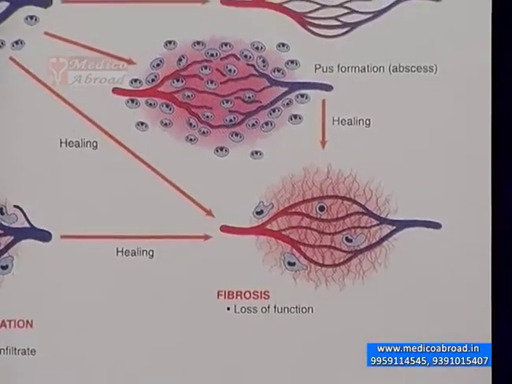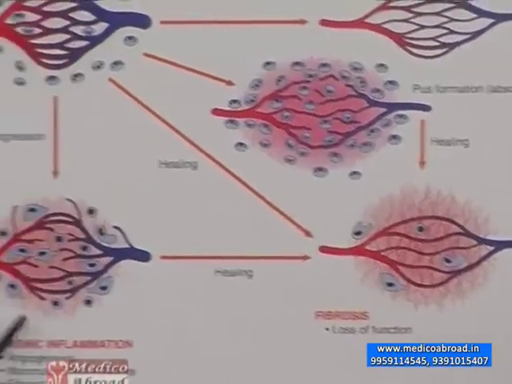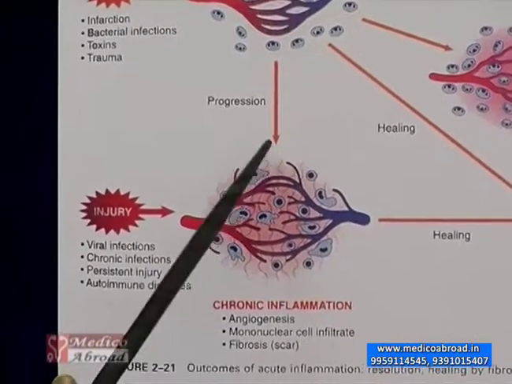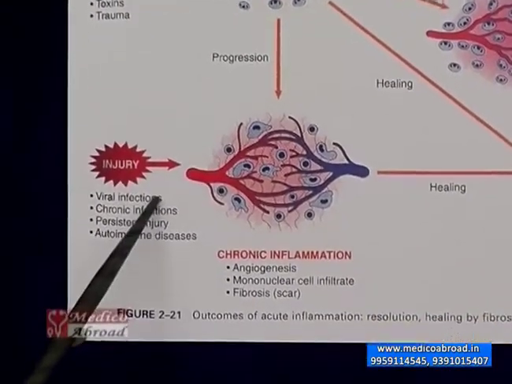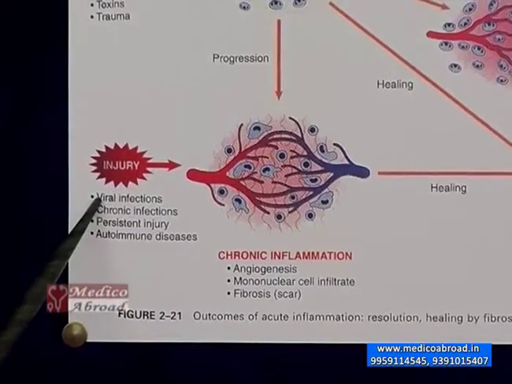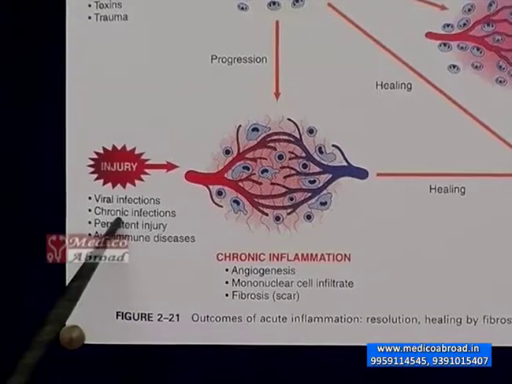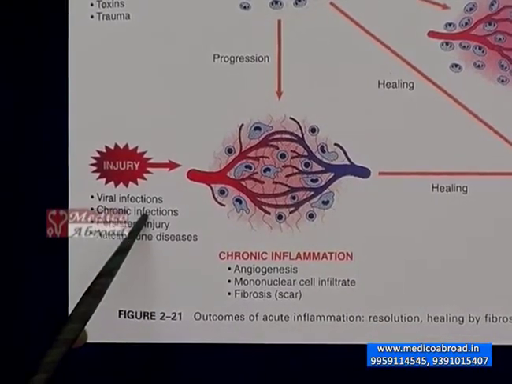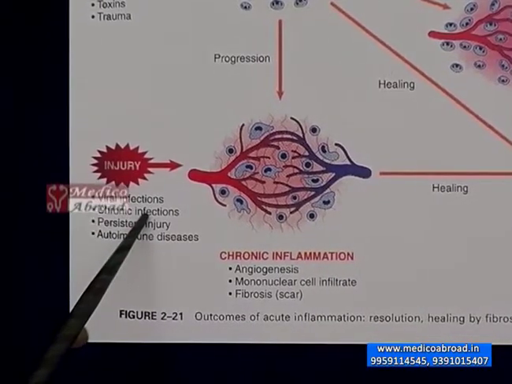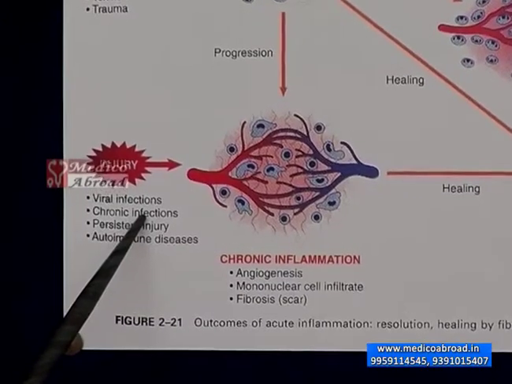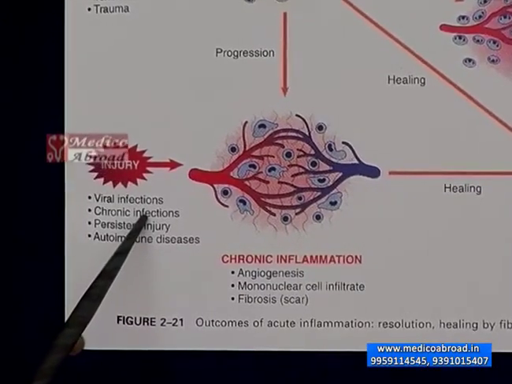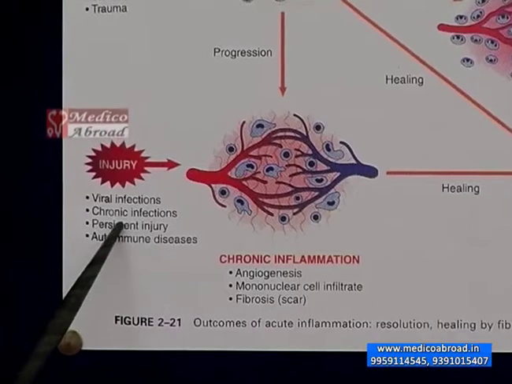Then you have acute inflammation which progresses to chronic inflammation. The reasons are particular types of infections which are persistent. For example, viral infections and chronic infections which do not resolve on their own. For example, sarcoidosis, tuberculosis, syphilis, etc. Persistent injury.